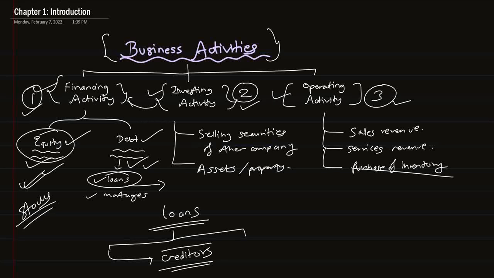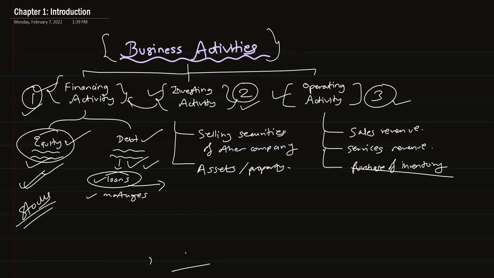Then comes another type of business activity, which is called investing activity. In investing activity, the business is trying to invest in different sources, like property or assets or stocks of different companies, in order to generate profit or some revenue.